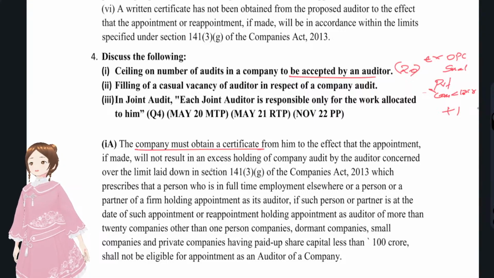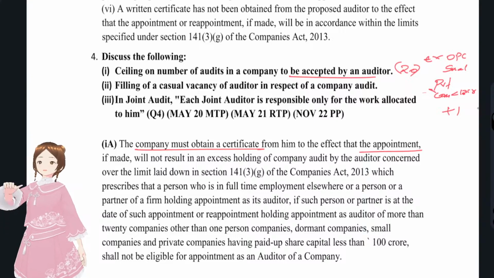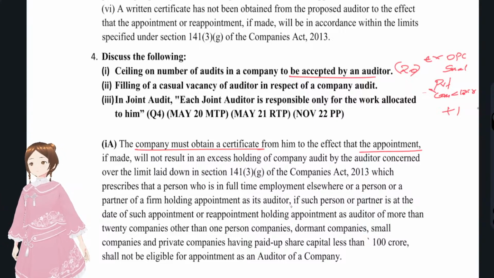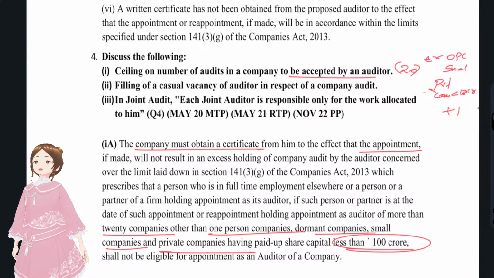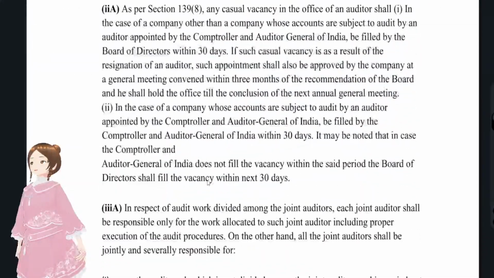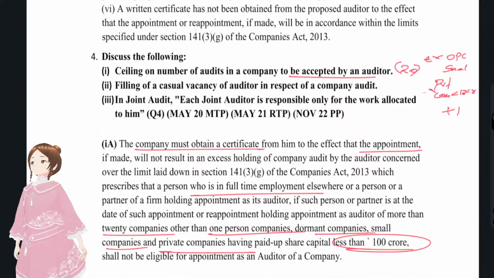The company must obtain a certificate before appointment, as that certificate contains what all: the proposed appointment was within the limits, right? And that companies were 20 companies other than OPC company, dormant companies or small companies, and private companies whose paid up share capital is less than 100 CR, and a person who is in full-time employment elsewhere is also not eligible to be appointed.